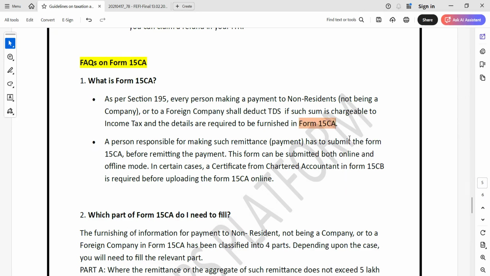So they will give the declaration of the purpose of the amount, and all that you have to submit on the income tax website. A responsible person for making such remittance has to submit form 15CA before remitting. This form can be submitted both online and offline. In certain cases, a chartered accountant certificate in 15CB is required before uploading form 15CA.